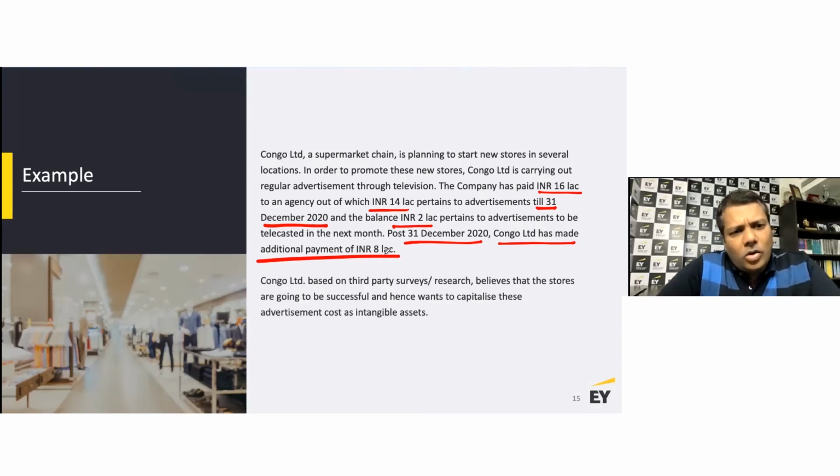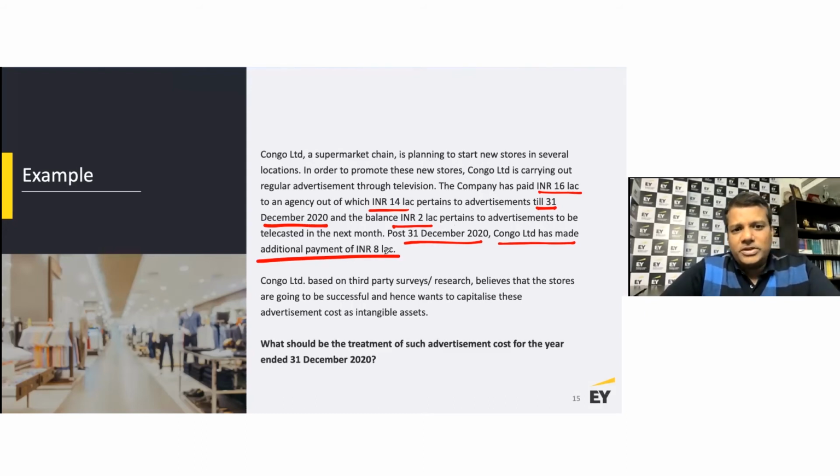Now, Congo Limited, based on third-party surveys or research, believes that the stores are going to be successful and hence wants to capitalize these advertisement costs as intangible assets. So the question is, what should be the treatment of such advertisement cost for the year ended 31st December 2020?